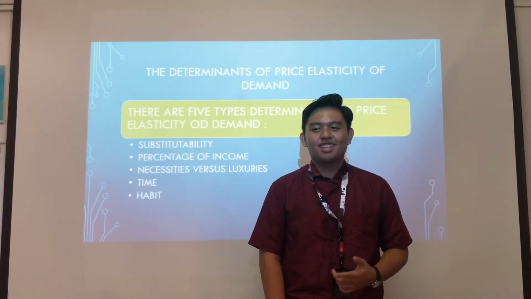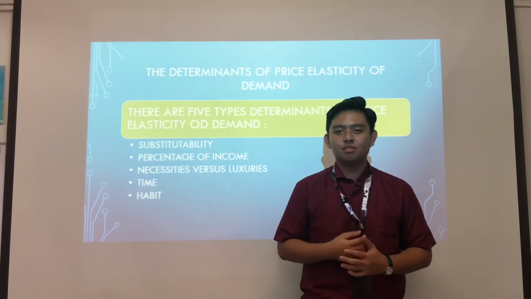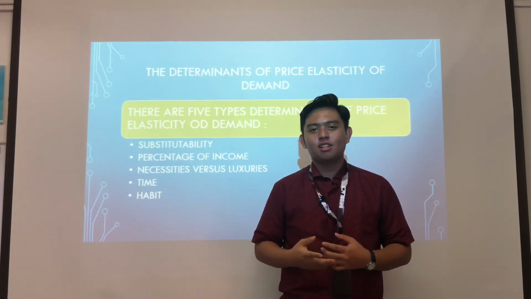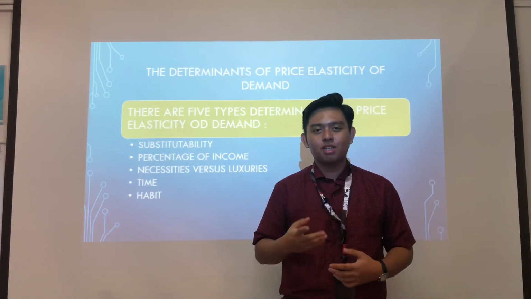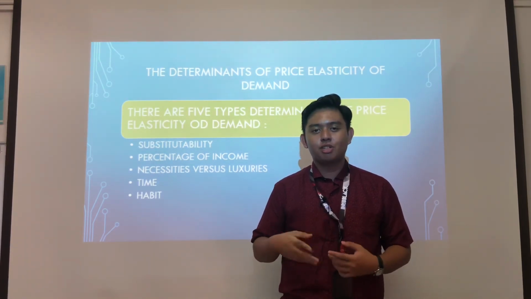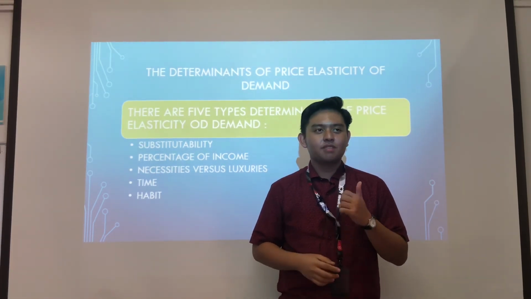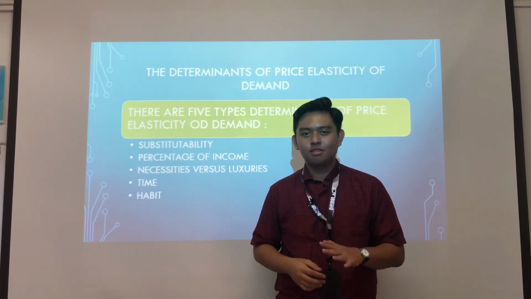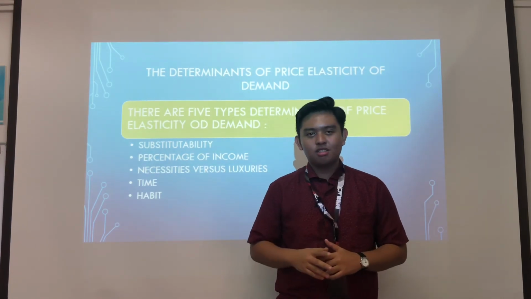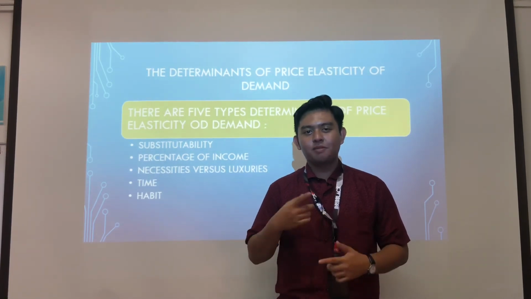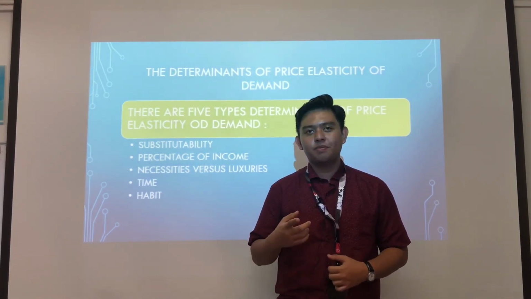So next, let me show the determinants of price elasticity of demand. The first one is substitutes. When a substitute exists for the product, we as consumers can respond to a price change by moving expenditure away from the good. Let's take an example like chicken and beef. If the price of chicken is constant, but the price of beef is decreased, we as consumers will buy the beef rather than the chicken. So it's more elastic for the beef.